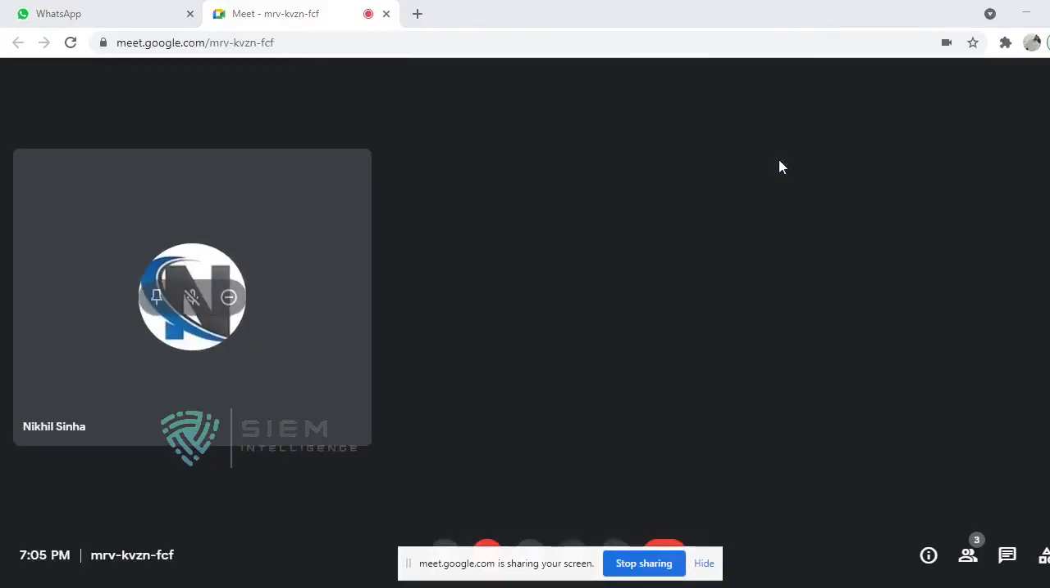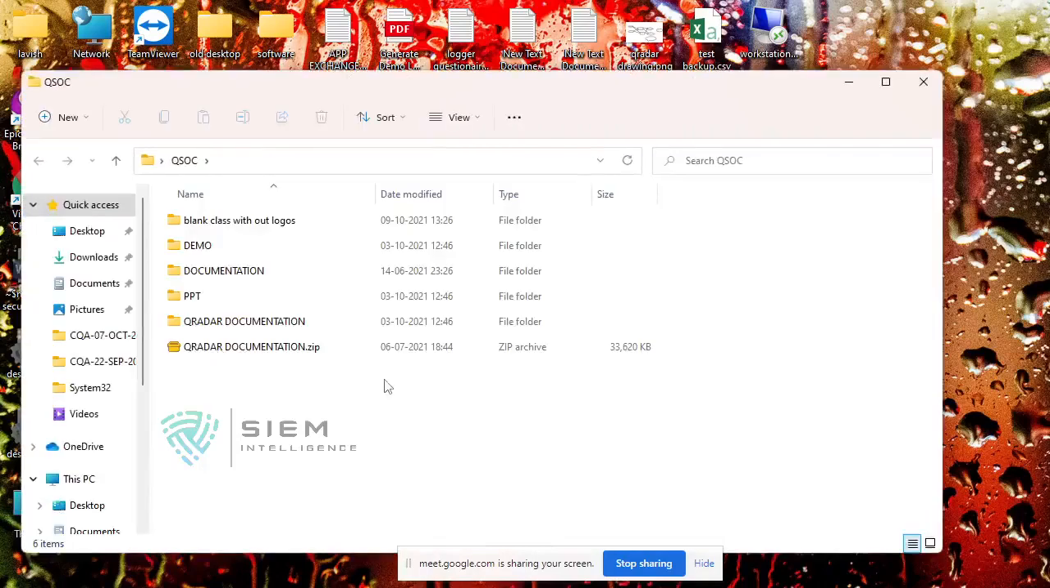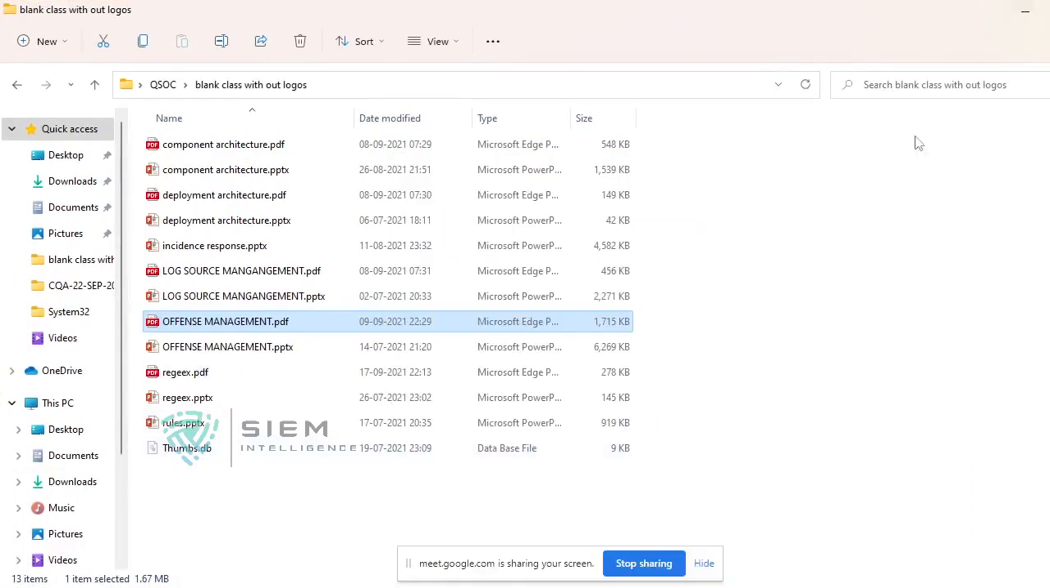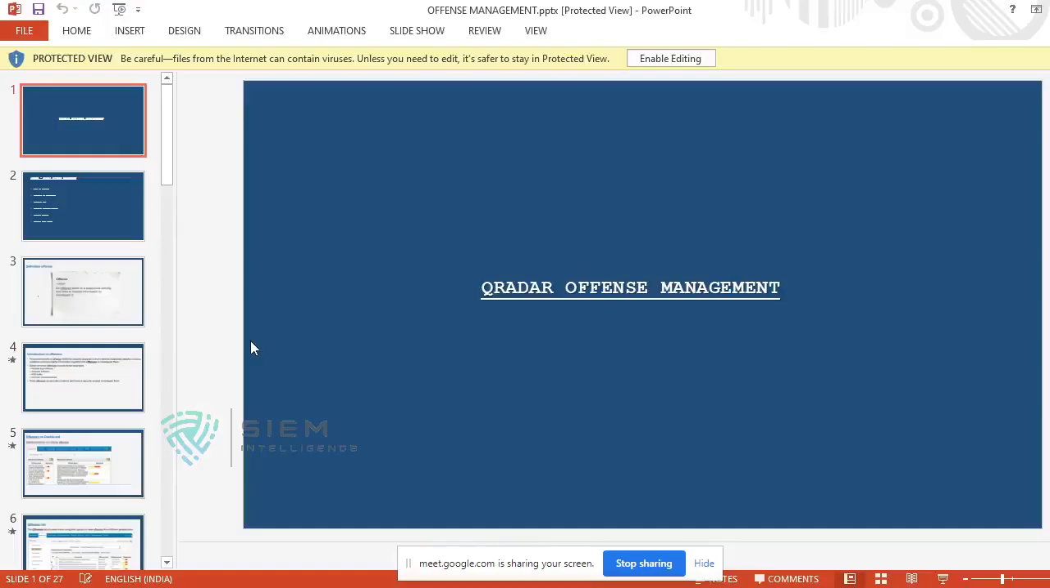Is my screen visible? Yes. So the question is, what is an offense? Basically, if I go towards offense management, offense is the attack. Sorry, it may not be an attack, but according to our condition, an offense is basically an alert. Let's create a basic understanding of what an offense is. It may be a suspicious activity or something.